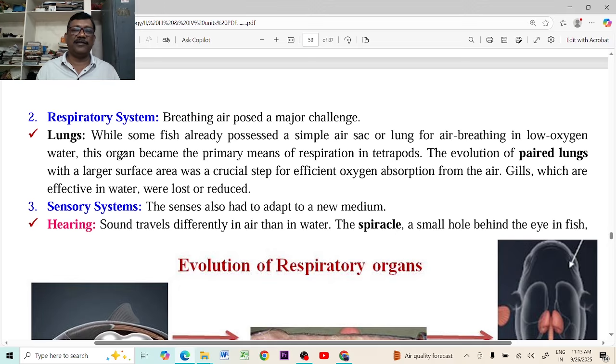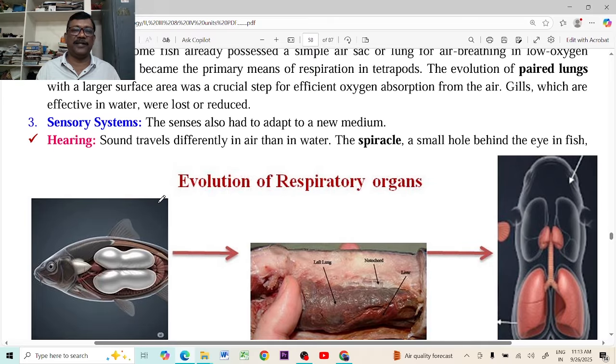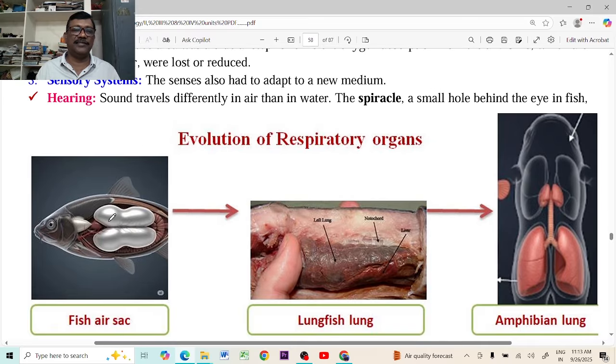But respiratory organs, you can see the respiratory organs. These are the air sacs or swim bladders present in the fishes. In lungfishes, we found these air sacs. Those are developing as the lungs. These lungfishes can respire the gases from the air. Free oxygen is available on the land, in the air. But whereas in the water, the oxygen is completely dissolved in the water.